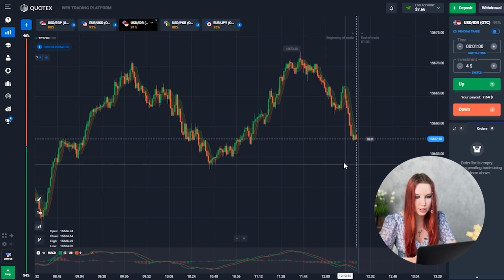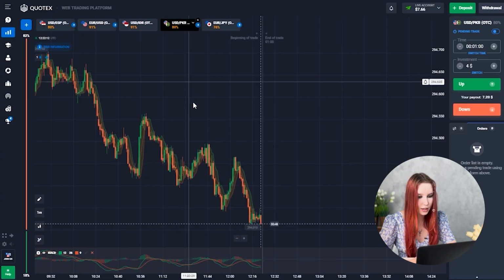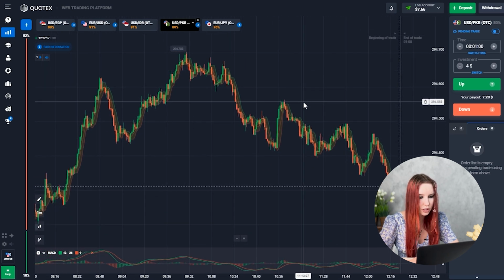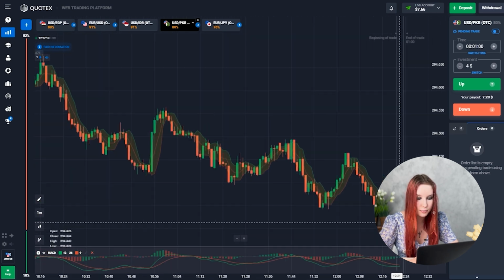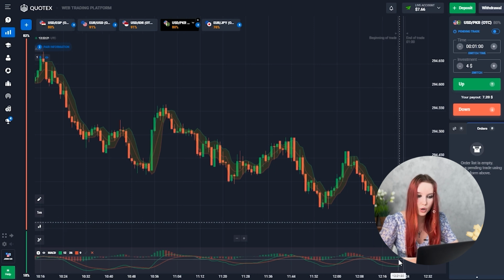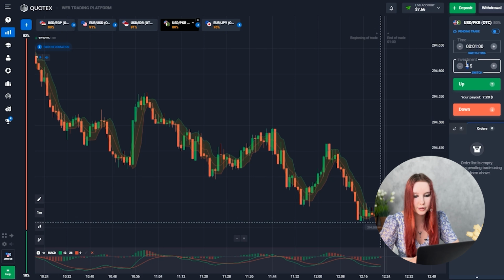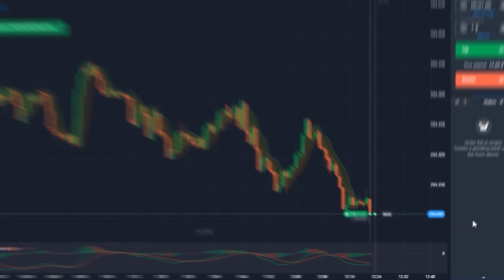Let's continue on this currency pair and see what's going on here. Yeah, the general trend in this currency pair is a downtrend. But look, on MACD we have been seeing a green histogram for quite some time now, so that's why I'm changing my investment to $7. Trade up, let's go.